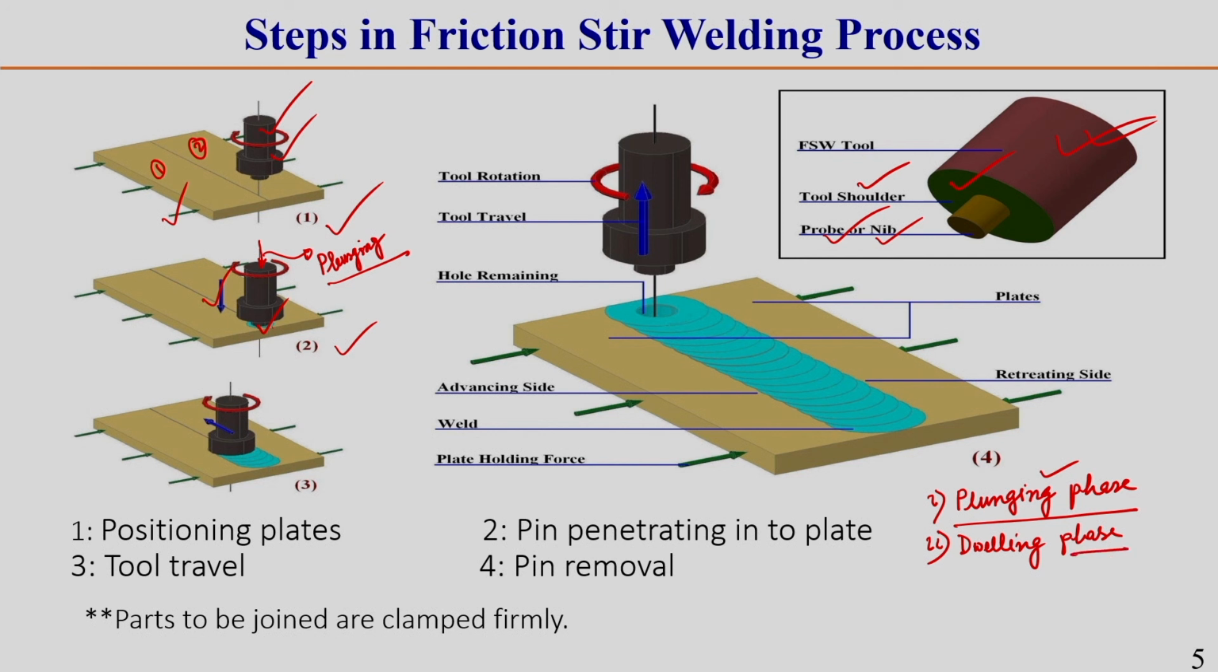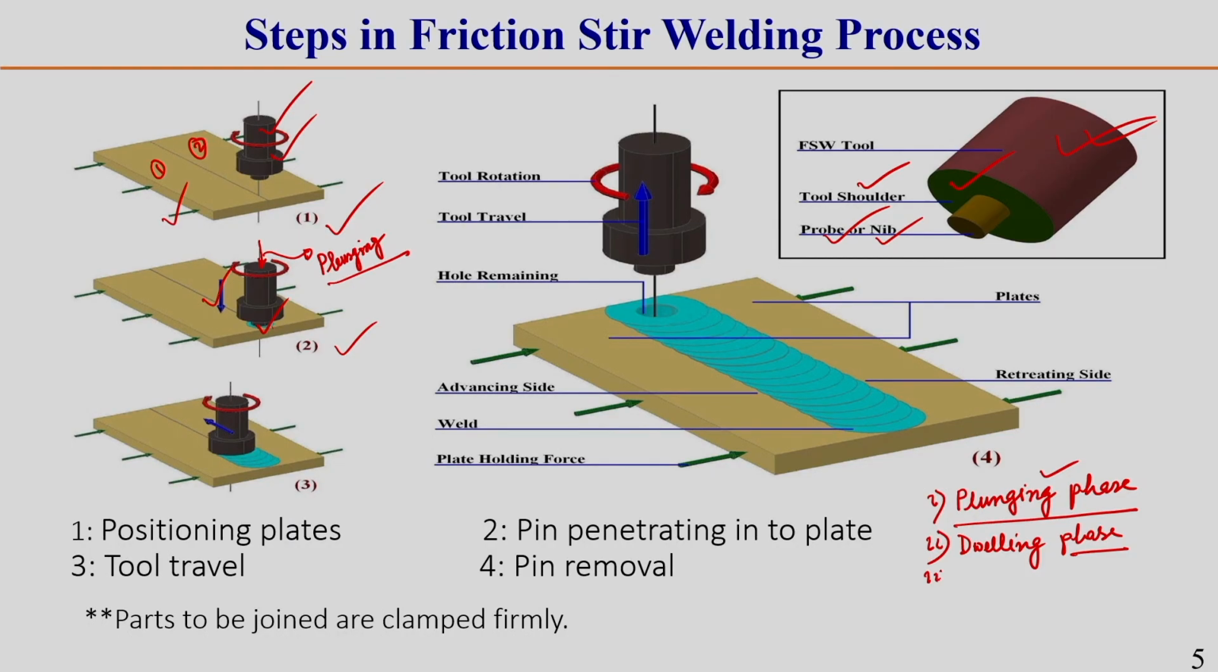Dwelling phase means we have to keep the tool in the same location for a particular time to heat the workpiece material to a temperature called the working temperature. Here the heat generated from frictional work greatly depends on the relative increase of contact surface area as well as the relative speed of the rotating tool. This you should keep in mind.